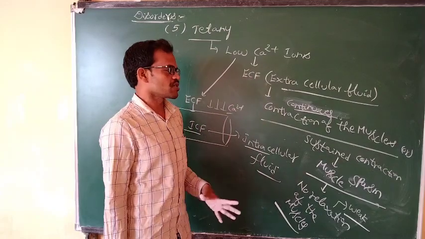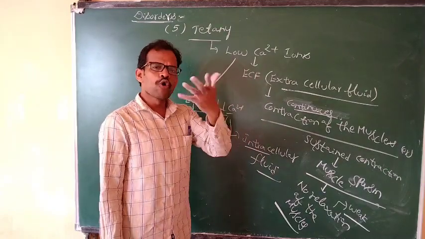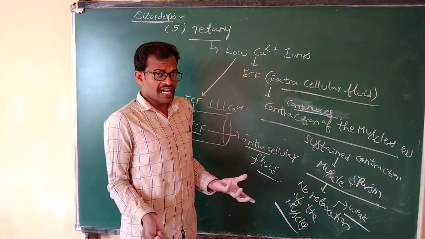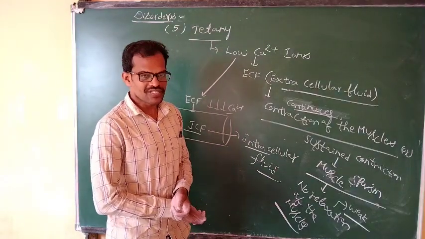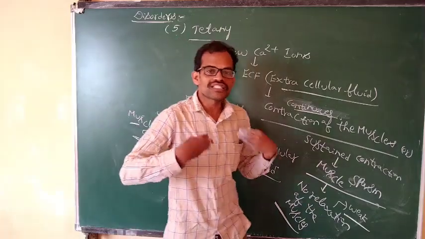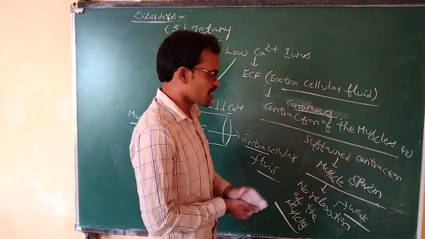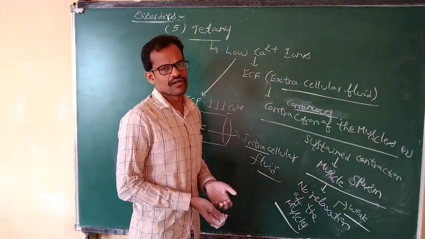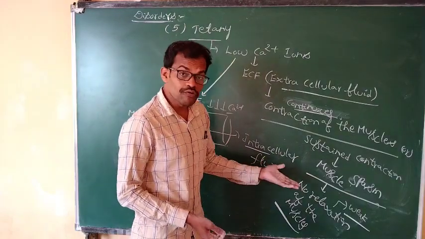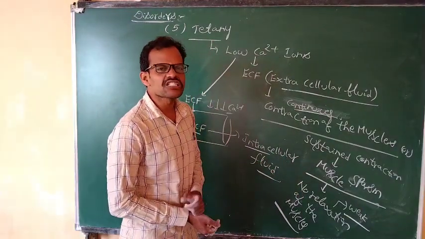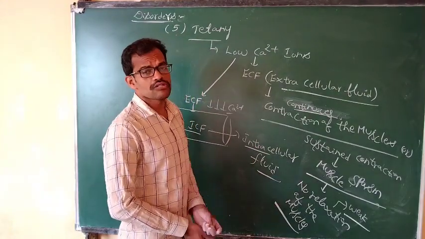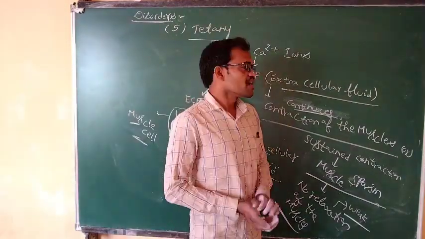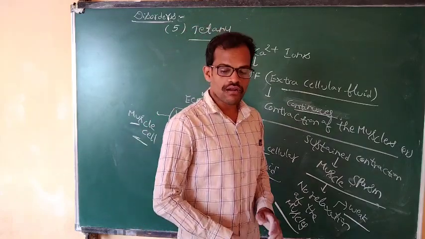No rest is given to the muscle because you are suffering from tetany. With no relaxation, the muscles are also in a very weak condition. It is also the fifth disorder of muscle contraction.